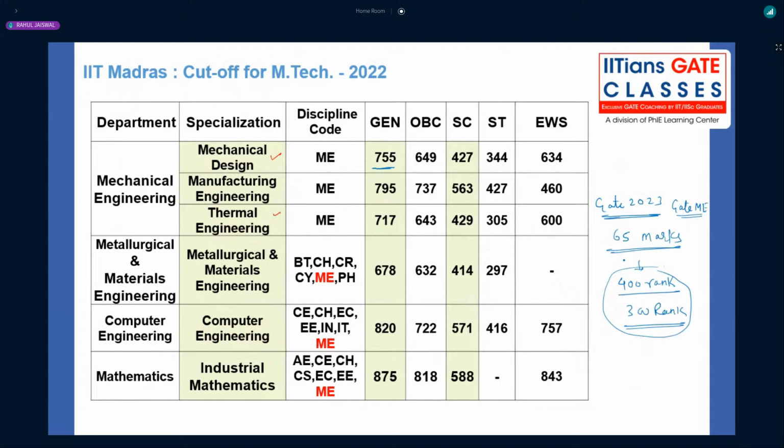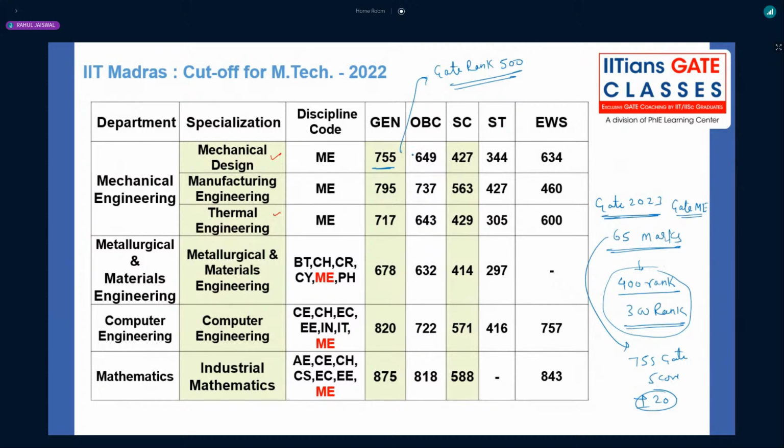The GATE score will follow a similar trend to GATE 2022, right? Maybe plus or minus 20 or plus or minus 30.